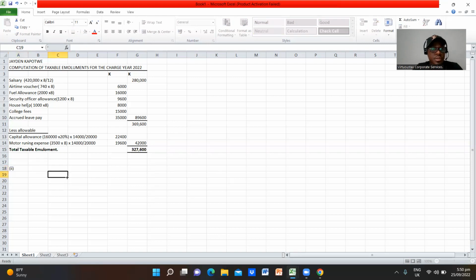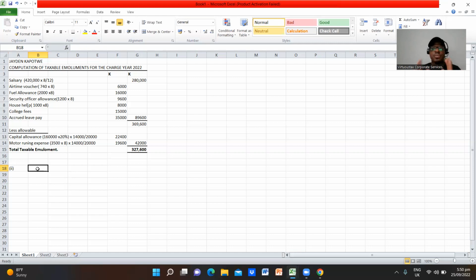So for A2, I'm going to just list the incomes that are exempt from tax. The first income that is exempt from tax here is repatriation. Repatriation is not a taxable emolument.